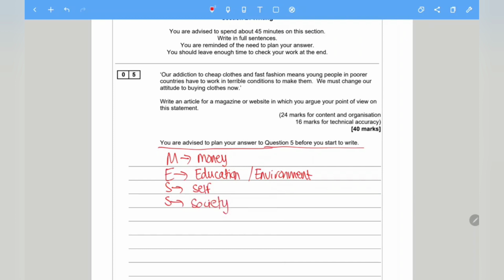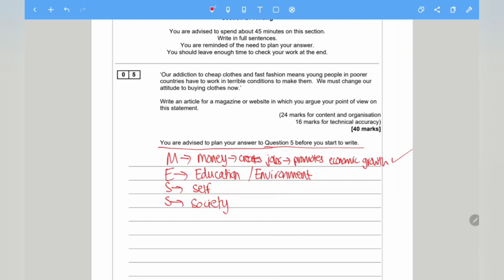So just to summarize, how does it relate to money? In terms of fast fashion, for example, okay, I'm just writing in note form, it creates jobs for the local people, and it also promotes economic growth. If it creates jobs for the local people, these people are able to earn an income. And if it allows them to earn some money, even if it's a small amount, it's better than earning nothing. So that's something that you can mention for money.